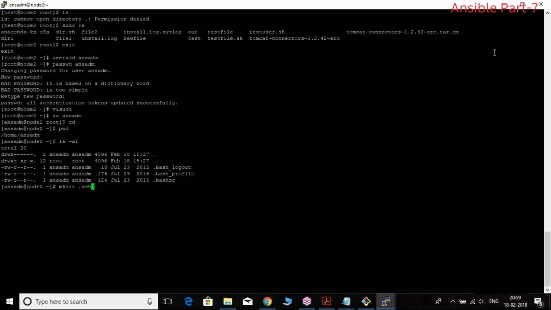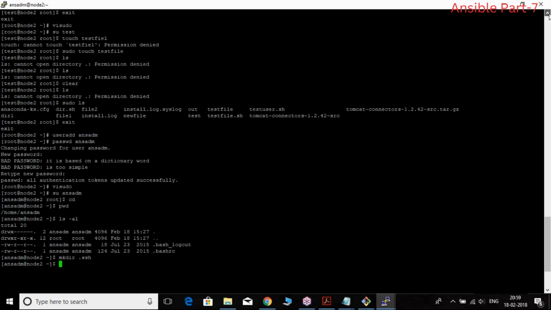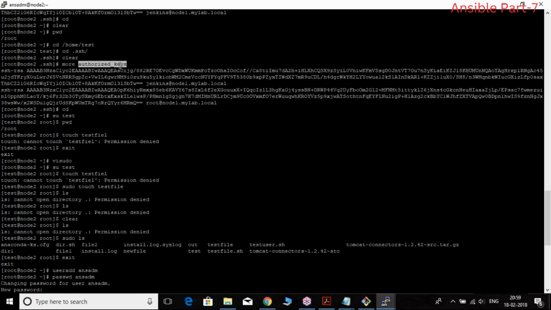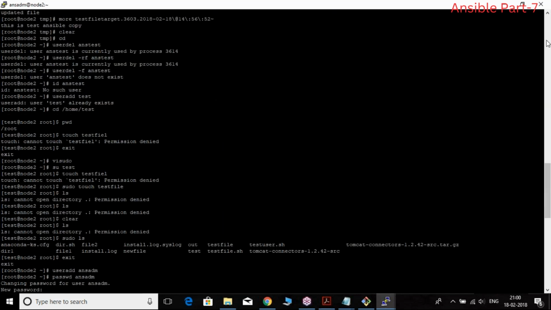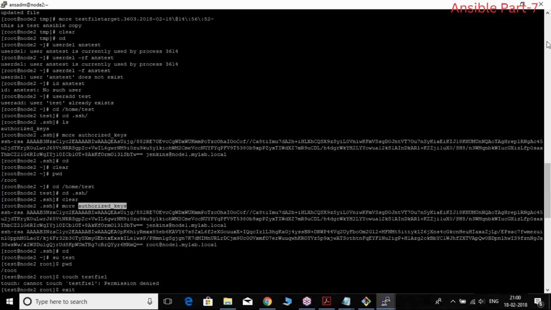If I use ssh-copy-id, it will automatically create .ssh, but I'm trying to create my own directory. We also need one more file called authorized_keys. In authorized_keys you can maintain a number of keys, but I require just one key, the one I generated.